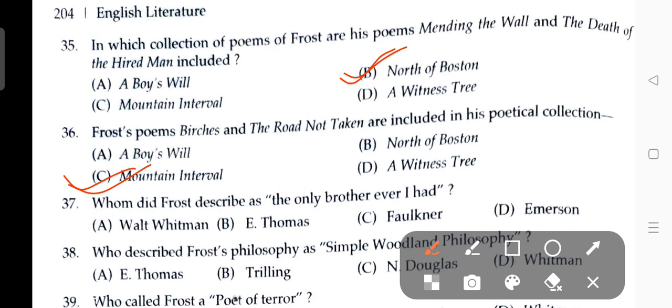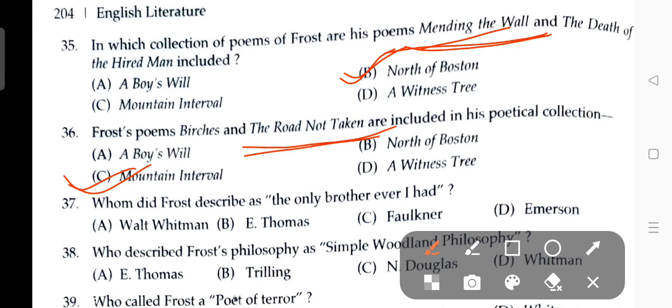Here the poem The Road Not Taken is very important, and you have to remember the quotations and stanzas, like the two divergent roads, and many more quotations are also there. From an exam point of view, it is very important. And Mending Wall is also a very important poem of Robert Frost.